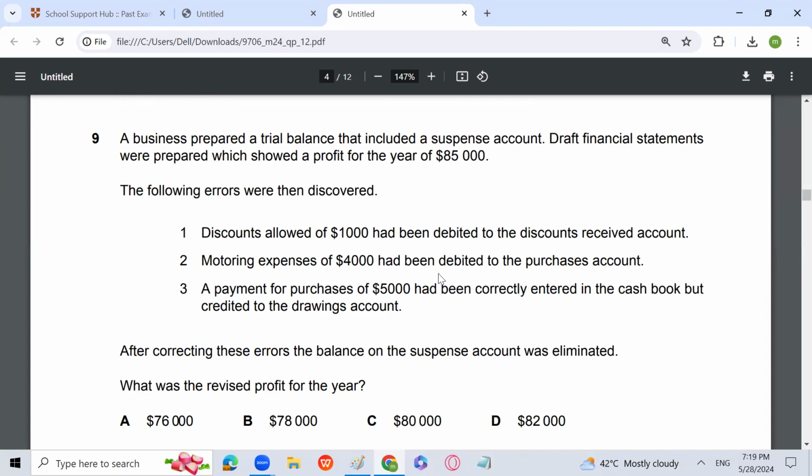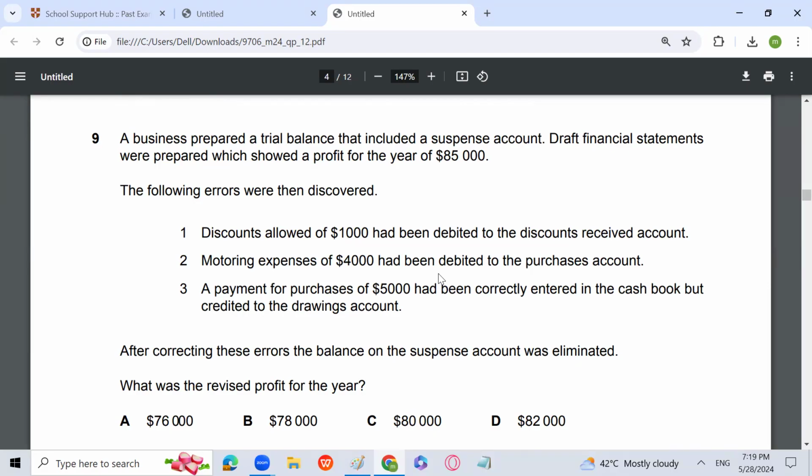Motor expenses of 4,000 had been debited to purchases account. Again, purchases will be credited and motor expense is going to be debited. So motor expense to purchases. This will cancel out the effect actually. One also, discount allowed to discount received. Expense is increasing, income is increasing. Motor expense to purchases: expense is increasing, expense is decreasing.